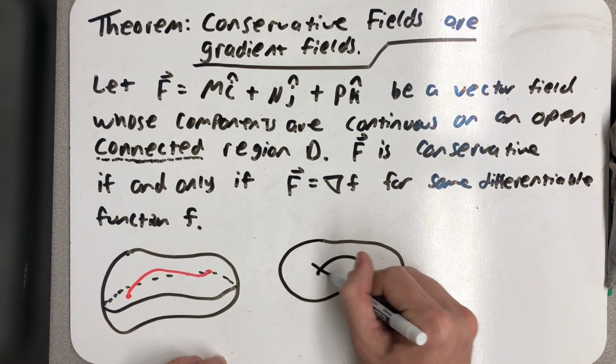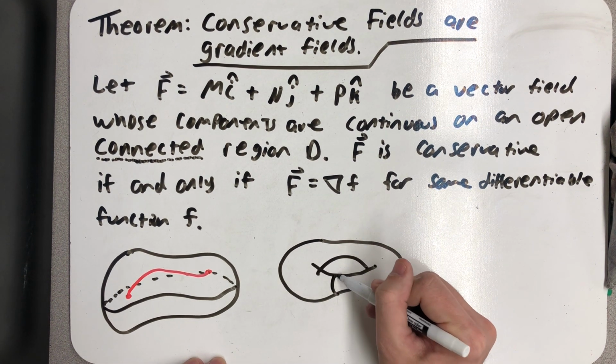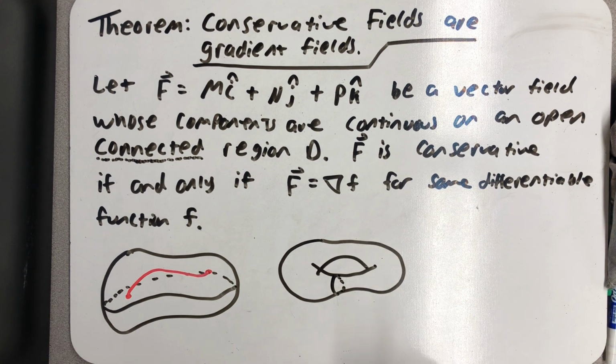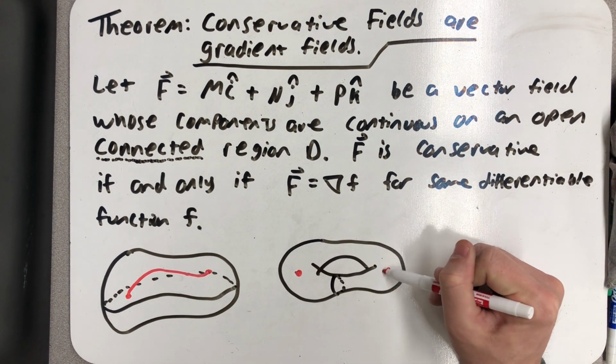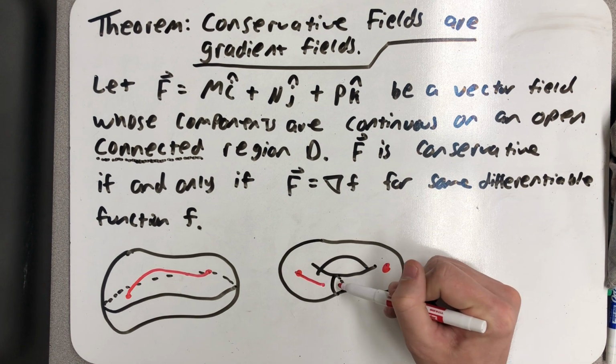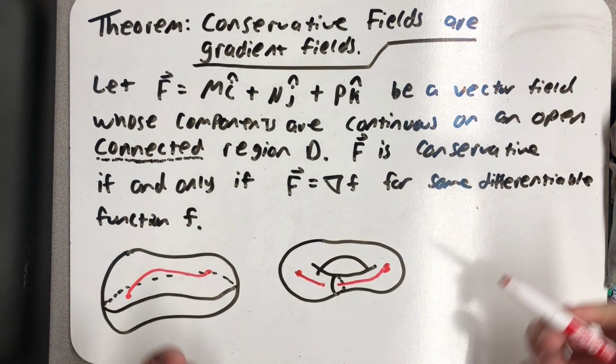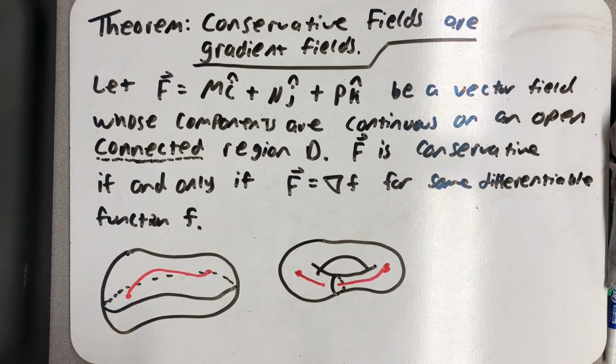So would a region shaped like a donut or a squished donut like the one I've drawn, because even though I can't go straight across to this other point, I can still travel along the donut to the other point. Those are all connected regions. This theorem only holds in connected regions. Later on we'll meet another term called simply connected, which is a little different, but we'll hold on to that for now.